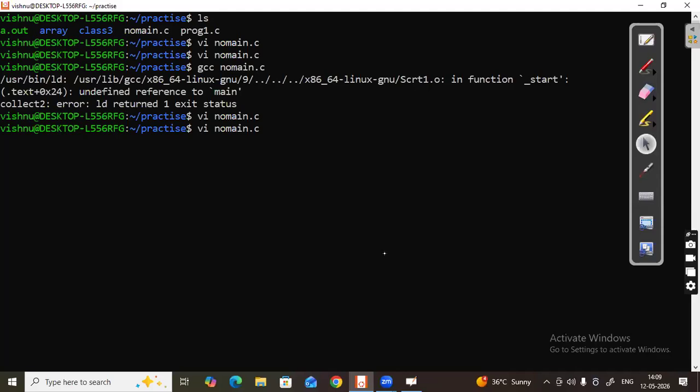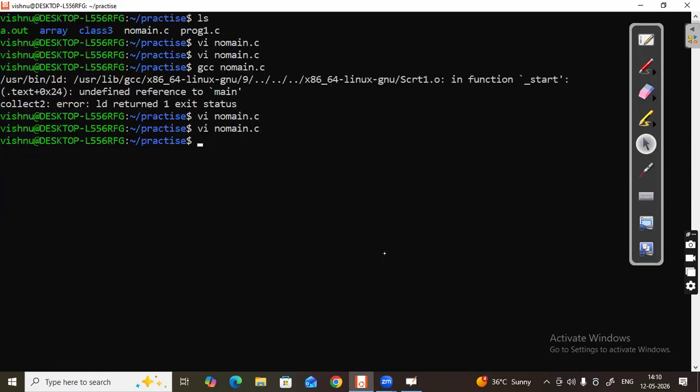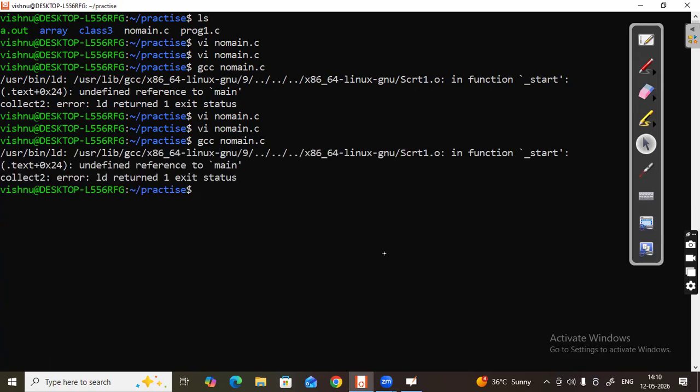See here, I am writing the program without main. F1, F2, no main function. Even if you are not writing the main function, at the time of compilation startup is automatically generated by the linker, and startup automatically calls main, and startup is expecting main, but you are not writing the main function definition. See here, I'm just compiling this: gcc space no main.c. See the error.